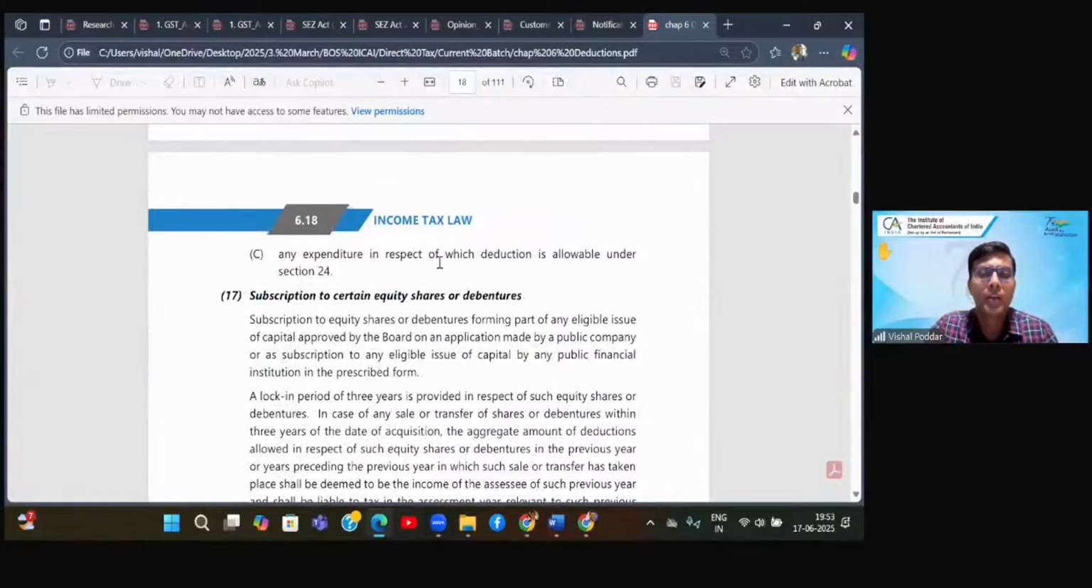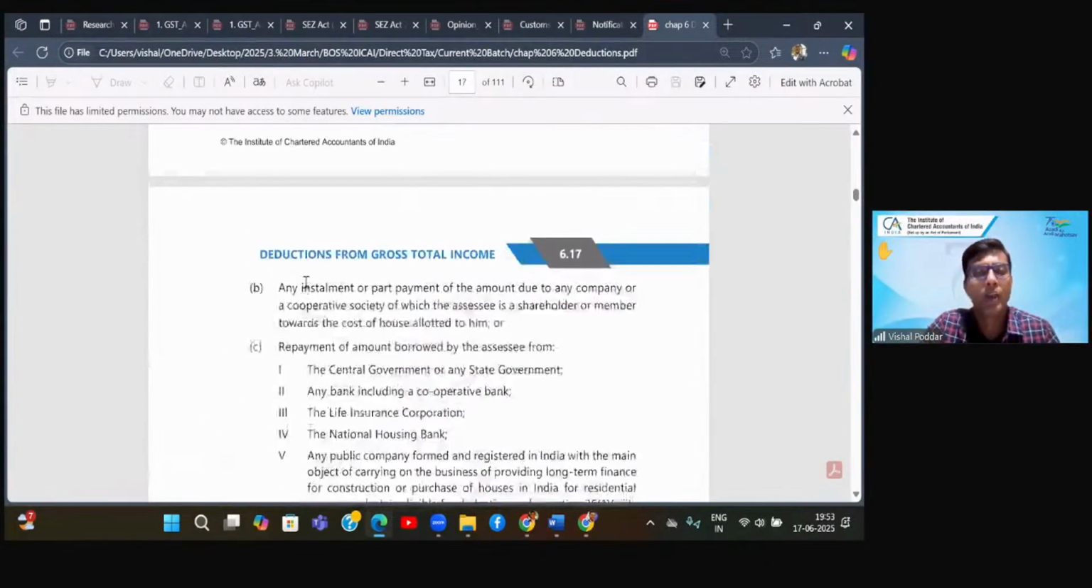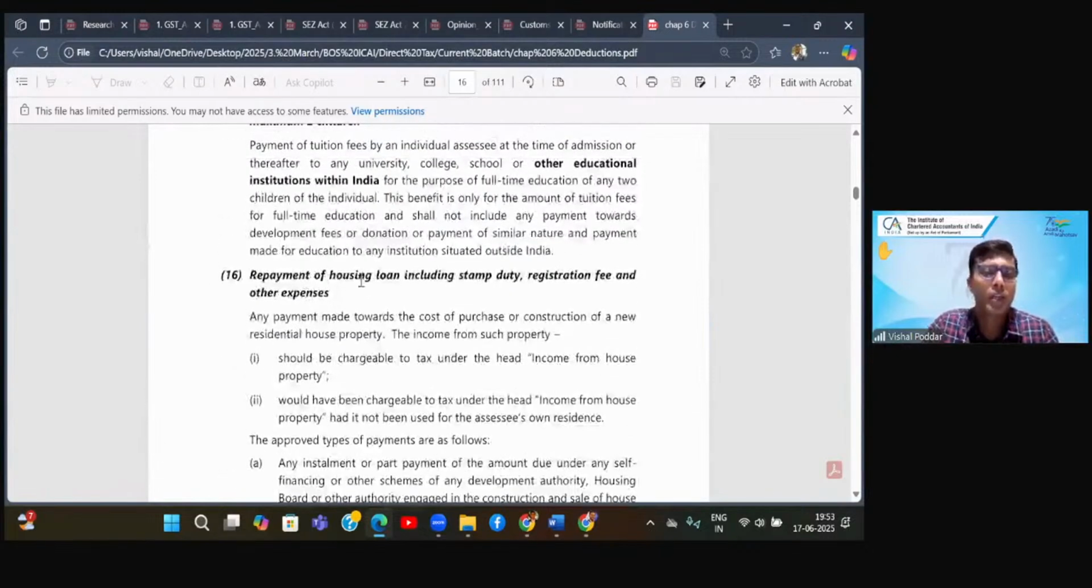And then any expenditure in respect of which deduction is allowable under section 24. So indirectly they are talking about interest, because deduction for interest is already allowable under section 24. So this is again a very important deduction, that is deduction towards the principal component of the housing loan.